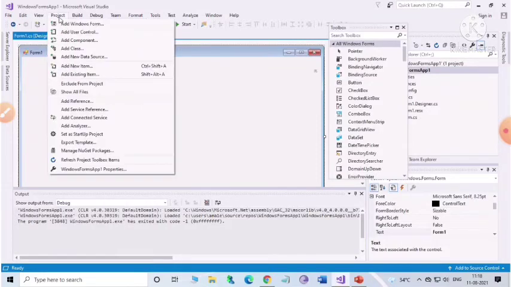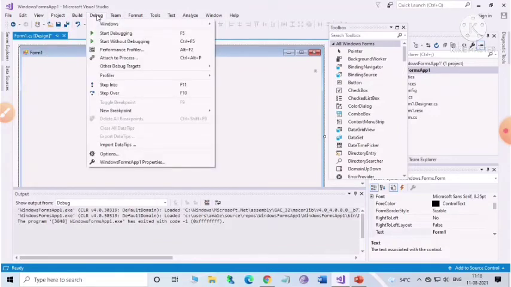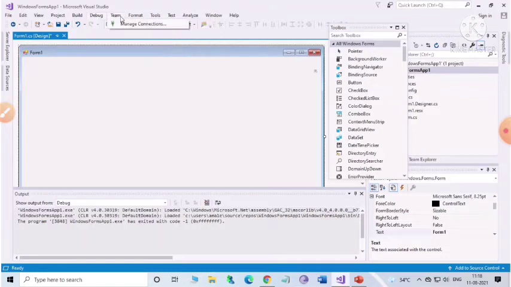Next one is Debug. This menu contains commands for checking the behavior of programs. The options include starting and stopping the application within the IDE. So it is Start Debugging, here it is Start Without Debugging. Next one is Team. This menu contains commands related to the connection with Team Foundation Server. This is used when whole teams are involved in software development.